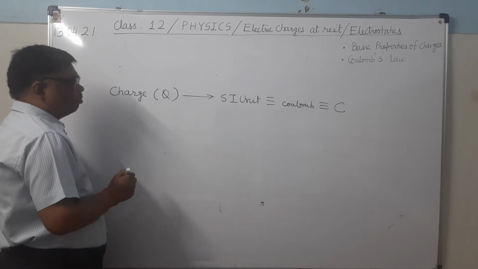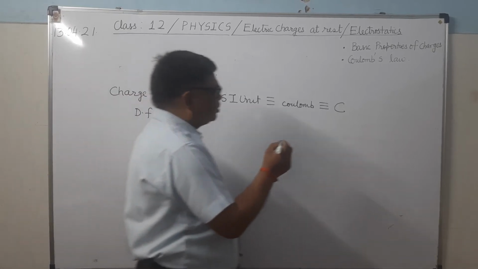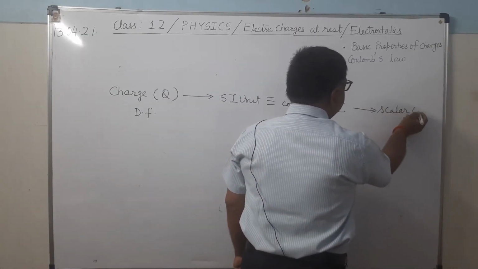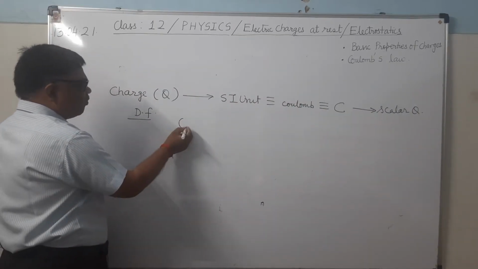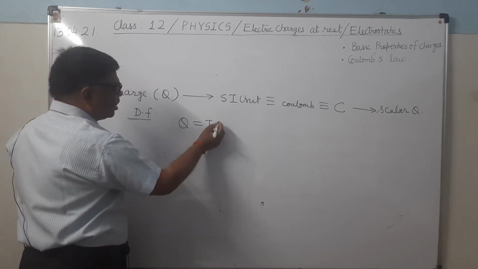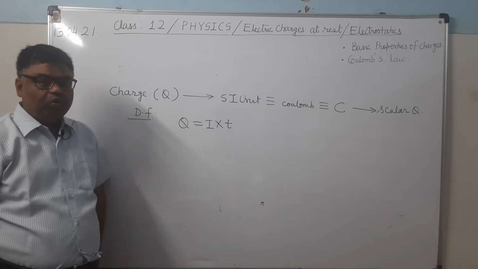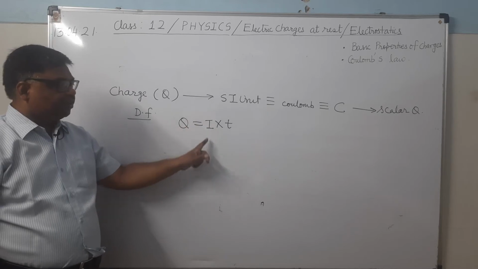SI unit is coulomb. Now what is the dimensional formula? It is a scalar quantity. As you know, this is the formula of electric charge: electric charge equals electric current into time, Q equals I into T. I is electric current, which is a fundamental quantity.